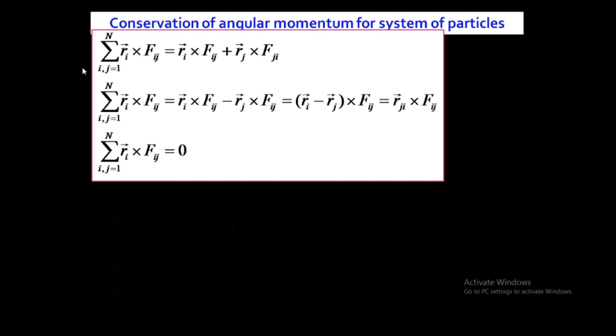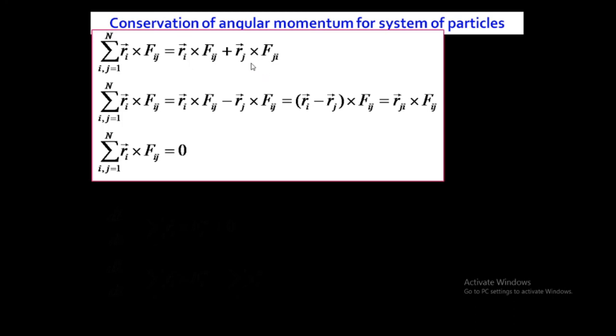Now we will take the summation over j, so interchange i and j, and we'll get Rj cross Fji. On solving this summation, first of all we get Ri cross Fij plus, if we interchange j by i and i by j, we get the summation over j, which becomes Rj cross Fji. So the solution for this summation will be Ri cross Fij plus Rj cross Fji.